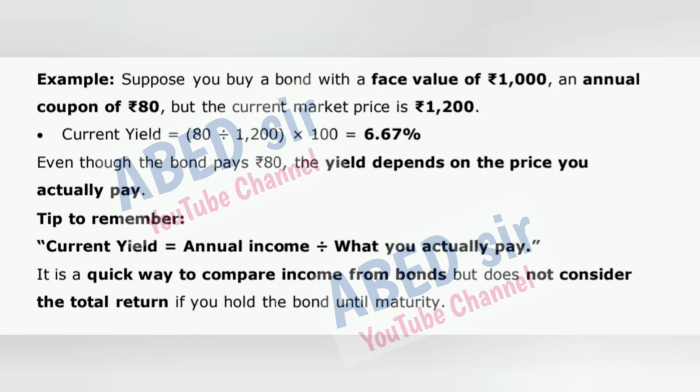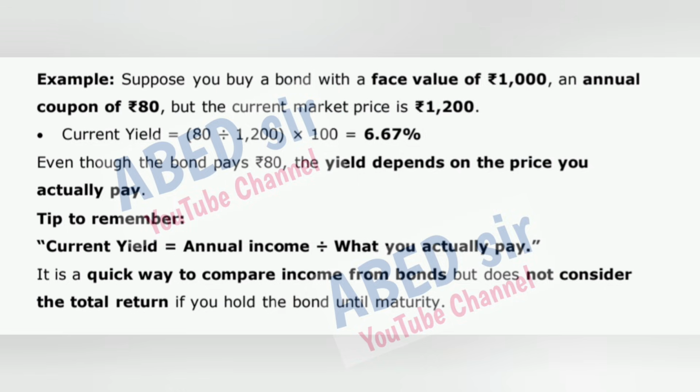Example: suppose you buy a bond with a face value of 1,000 rupees, an annual coupon of 80 rupees, but the current market price is 1,200 rupees. Current yield equals 80 divided by 1,200 times 100, which is 6.67%.